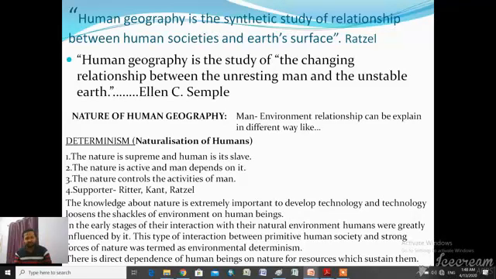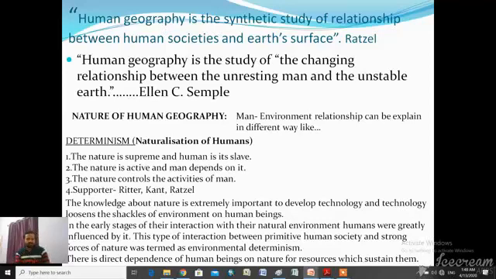They collected resources directly from nature, so they did not make any massive change in nature. Why? Because at that time there was no cultural progress and no scientific development, so humans were directly dependent on nature. So the determinism concept explained that nature is the supreme power and human is its slave. Nature is an active agent and human depends on it. Nature controls all activities of man.